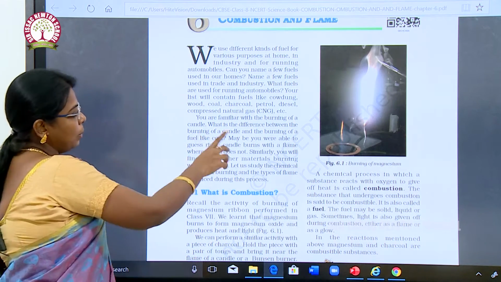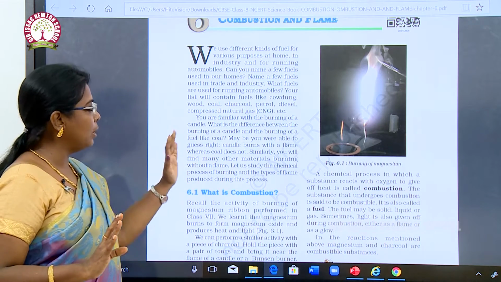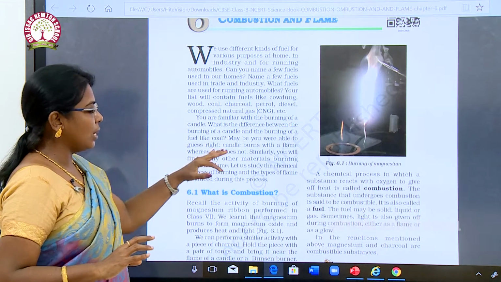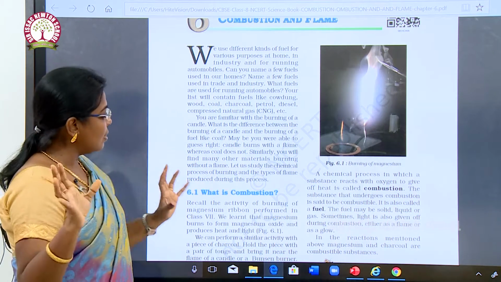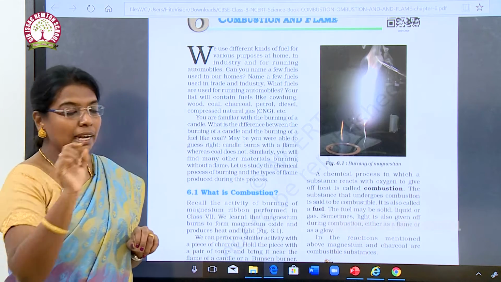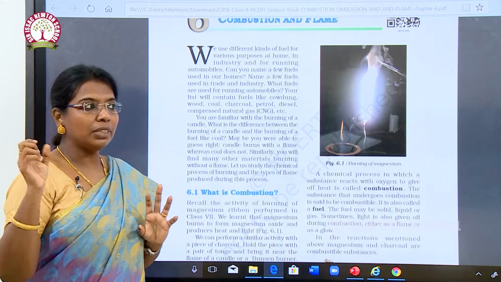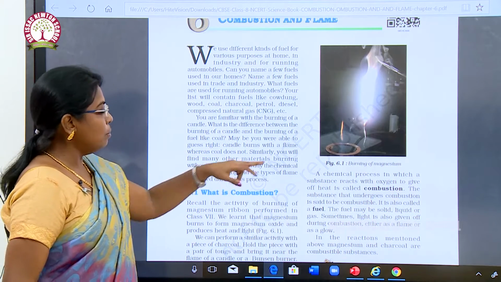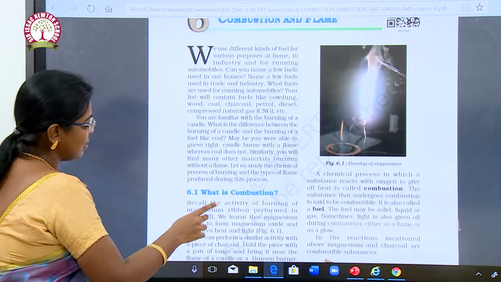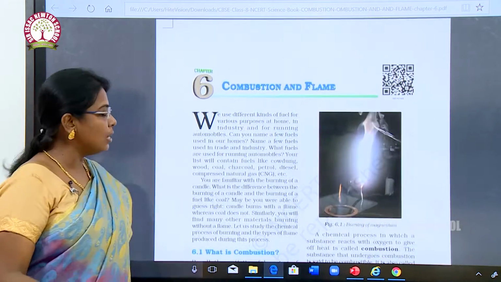You are familiar with the burning of a candle. What is the difference between the burning of a candle and the burning of a fuel like coal? Maybe you were able to guess right. A candle burns with a flame, whereas coal does not. Similarly, you will find many other materials burning without a flame. Let us study this chemical process of burning and the types of flame produced during this process.